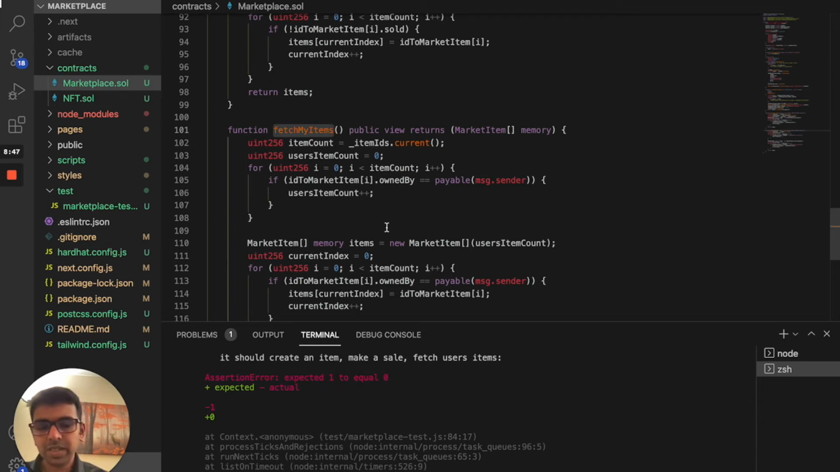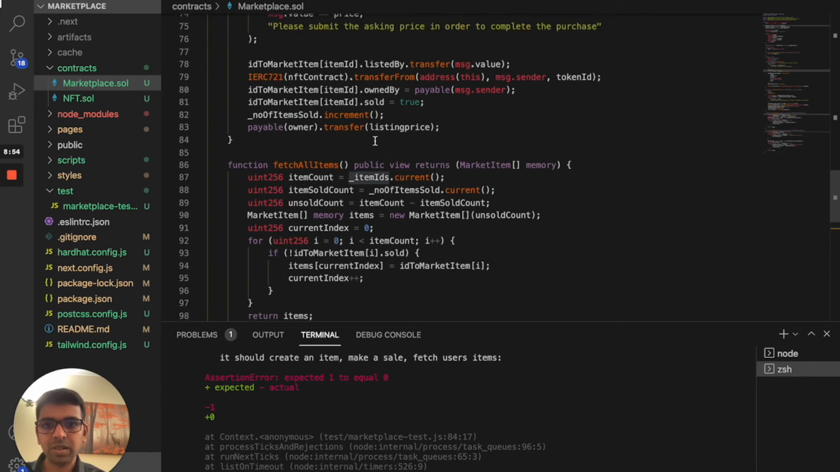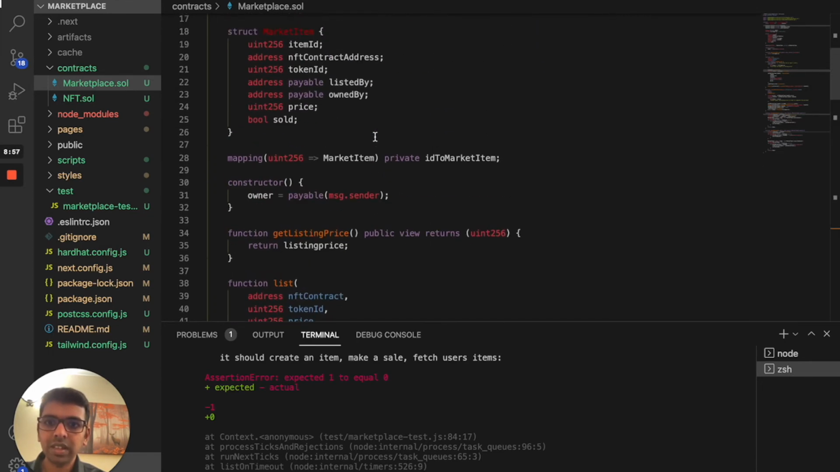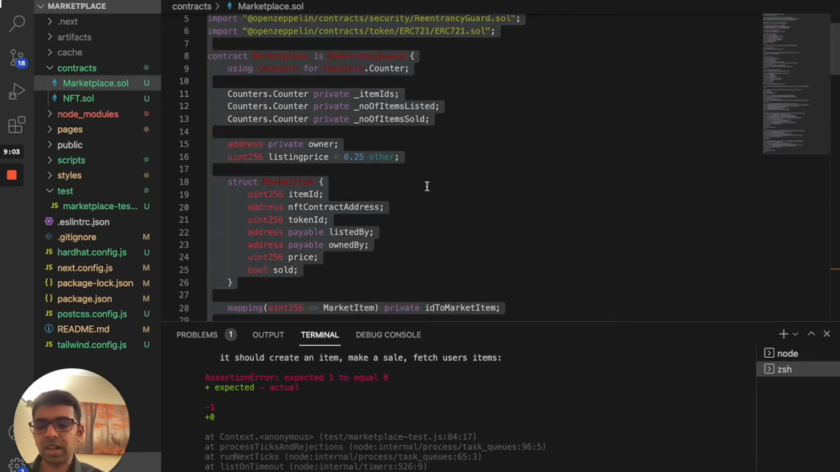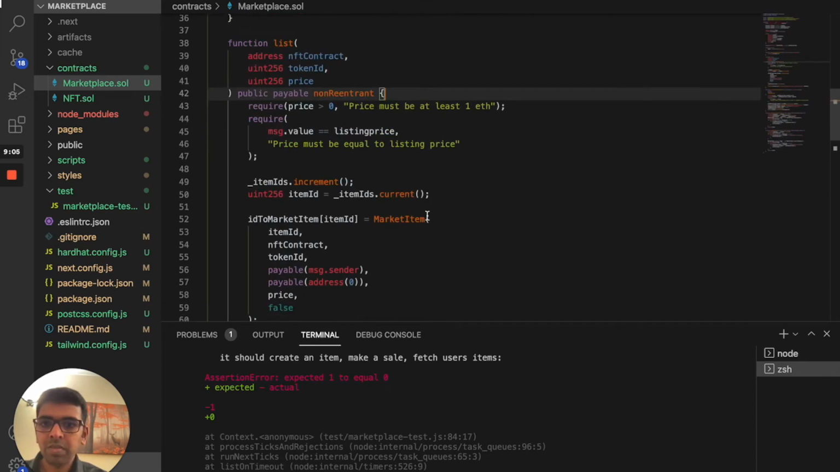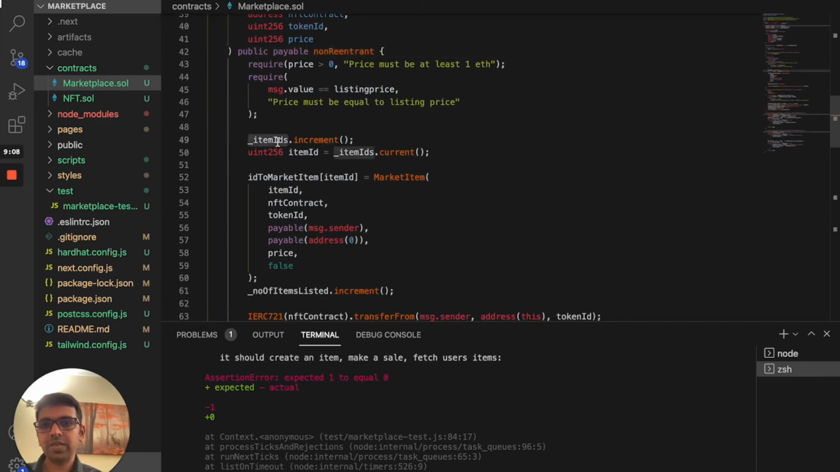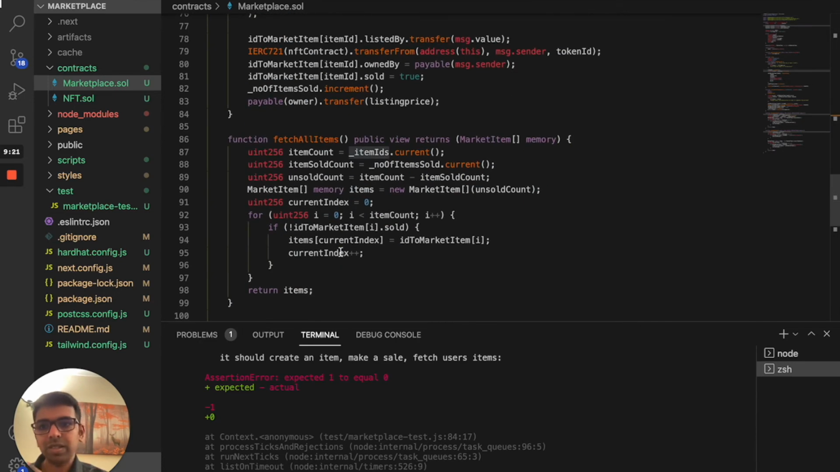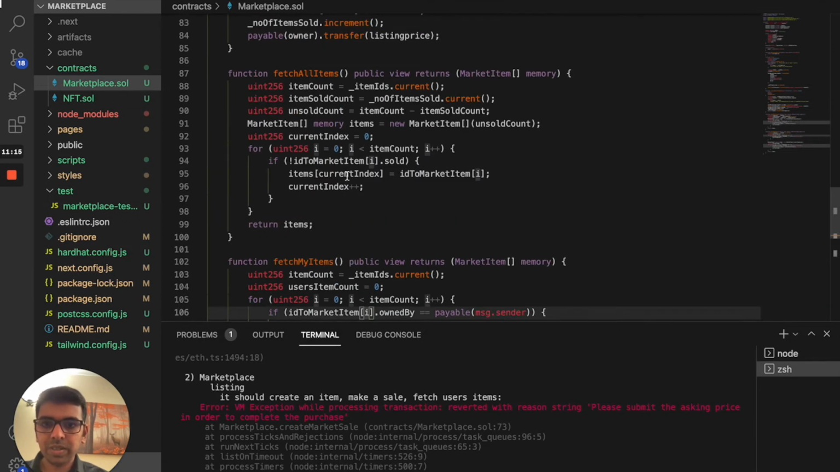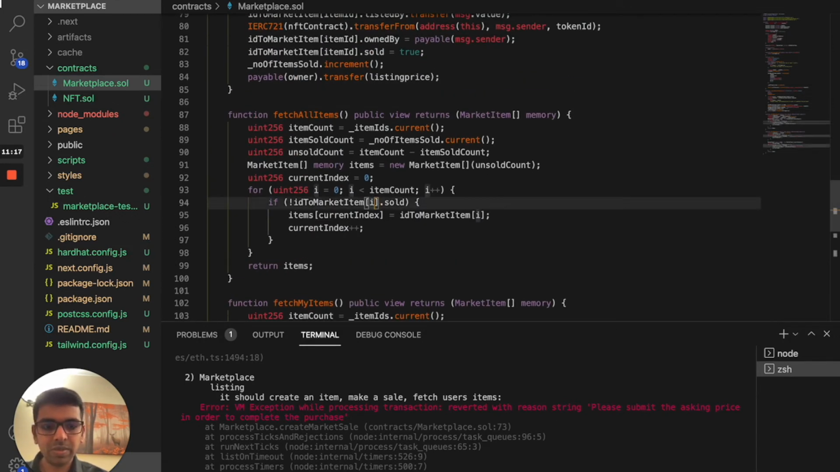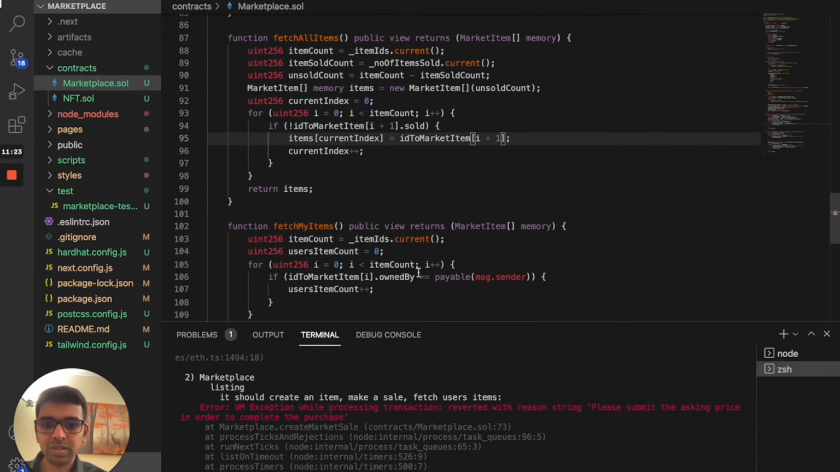Okay, one thing we missed is when we deployed the smart contract, we initiated the item ID as 0. Initially, when you start a counter, it starts with 0. But when we list it, what we did is we incremented that by 1 before adding it to our map. So because there is no 0 index, where we are fetching all items, we're going to increase this by +1 and make sure that we are reading it from the right index. So that should solve that problem.